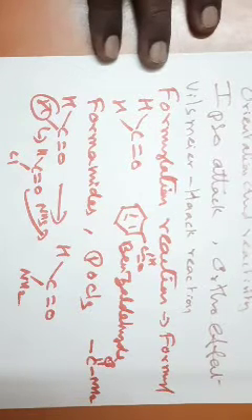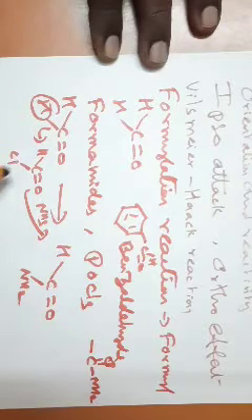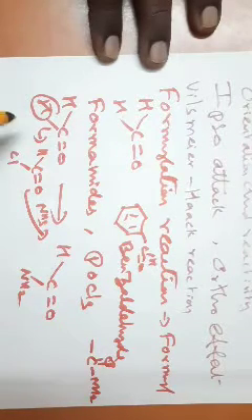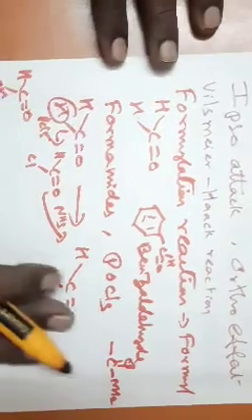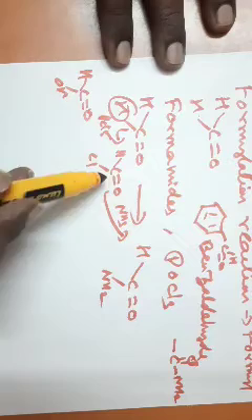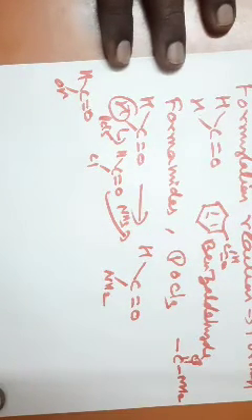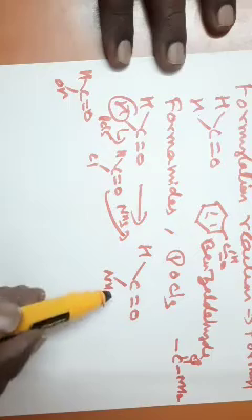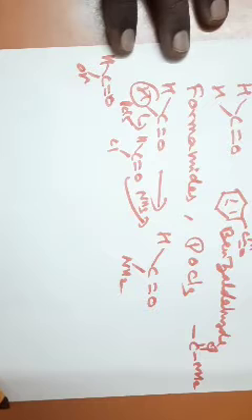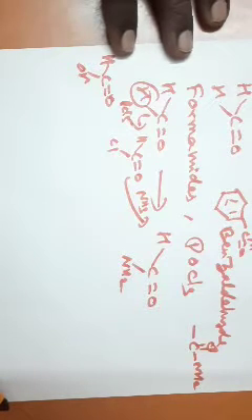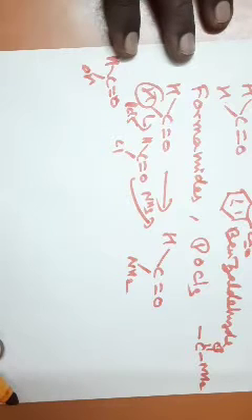So formic acid can be easily converted into formyl chloride by treatment with PCl5. What is your formic acid? HCOOH. So formic acid, if treated with PCl5, gives formyl chloride. The formyl chloride, if treated with ammonia, will give you formamide. Now this formamide is able to bring the reaction, and the formamide may be converted into some N-substituted compounds.